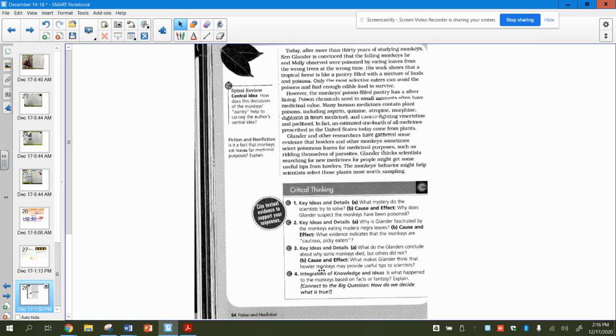Final question, you do not have to do the connect the big question down at the bottom, but the final question, number 4, is what happened to the monkeys based on facts or fantasy? This is our same question we had on our previous story, but now talking about these monkeys here is what we learned about based on facts or fantasy. And then make sure you explain.